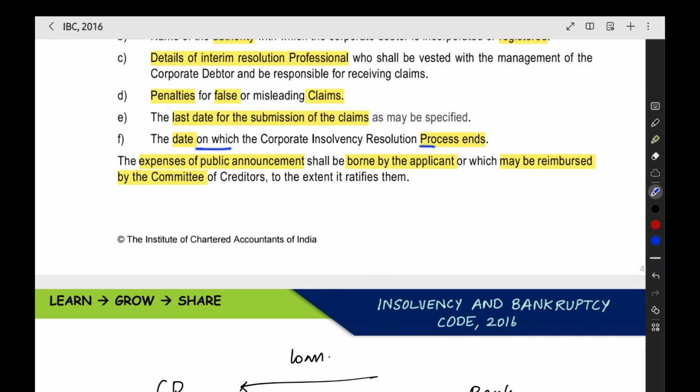Then the date on which the process is ending. The tentative date, like we are planning to complete the process after 6 months. That date and all they will give in the public announcement. Then the expenses of public announcement shall be borne by the applicant or may be reimbursed by the committee of creditors to the extent it ratifies them.